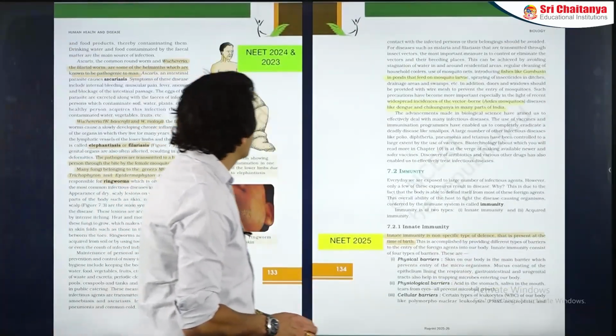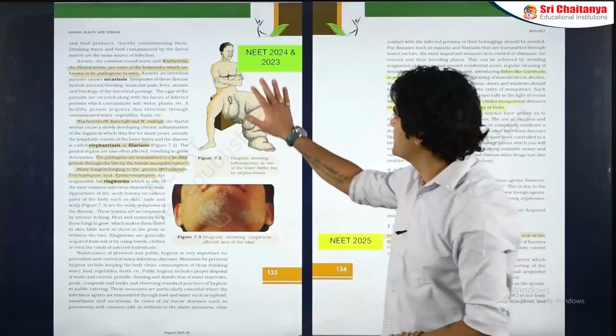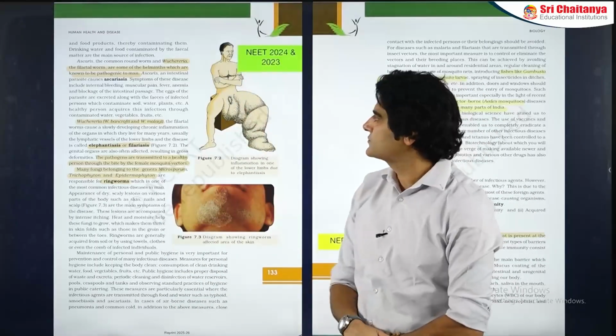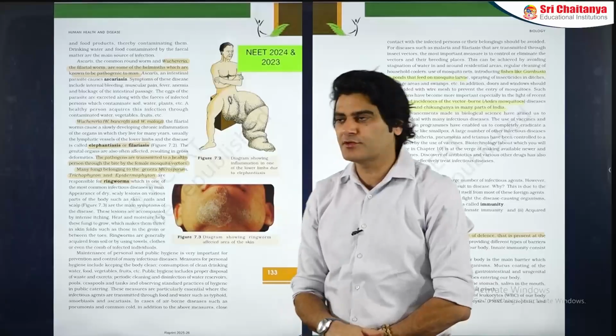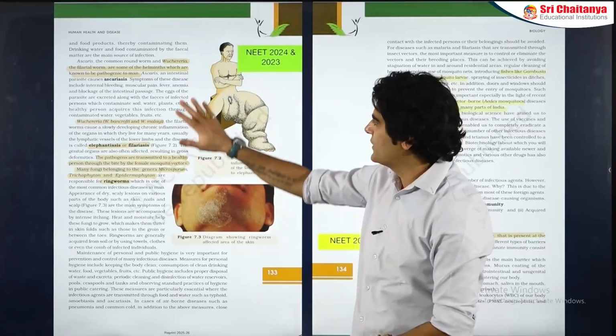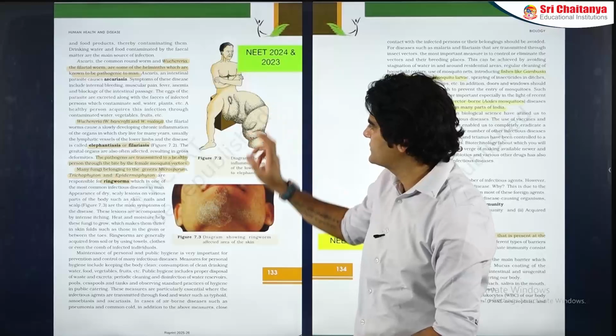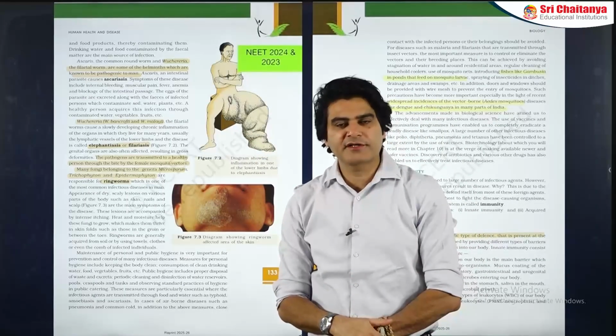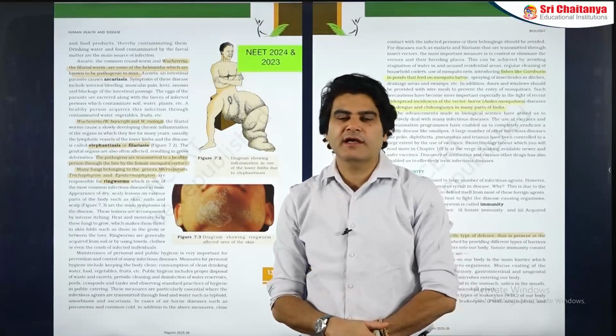Going further, another important part from the NEET perspective, there have been 2 questions from this in NEET 2023 and 24. That is Wuchereria bancrofti, the filarial worm. If you look at the symptoms of Wuchereria, this is the swollen lower limb of the affected person. That disease is called elephantiasis.